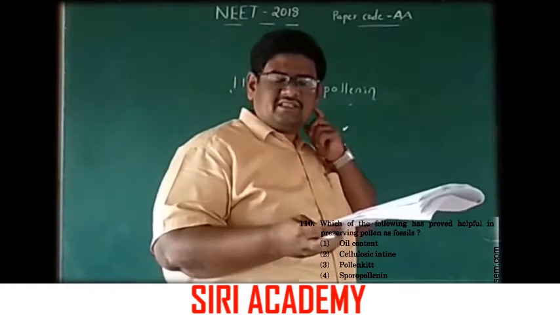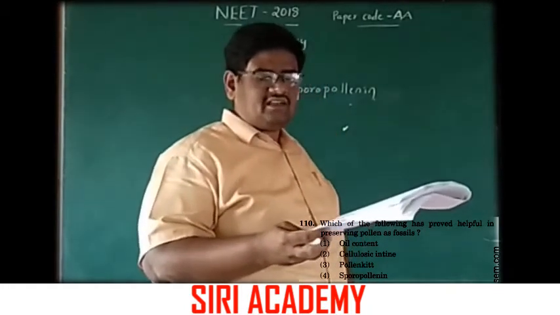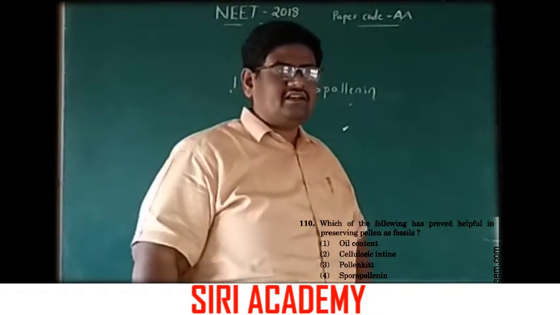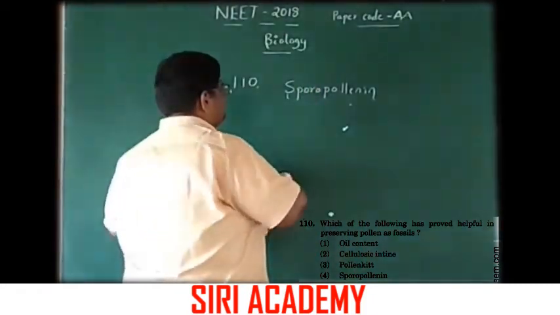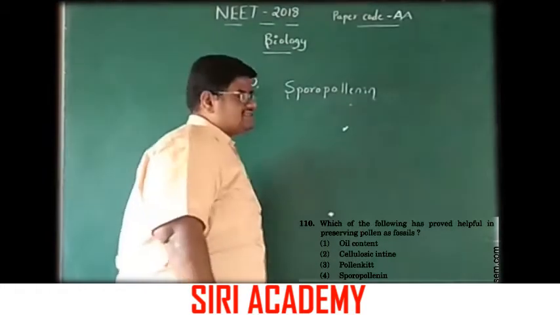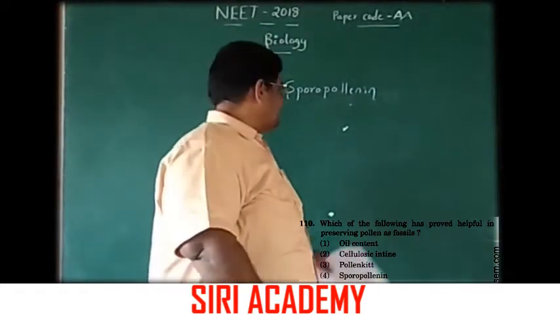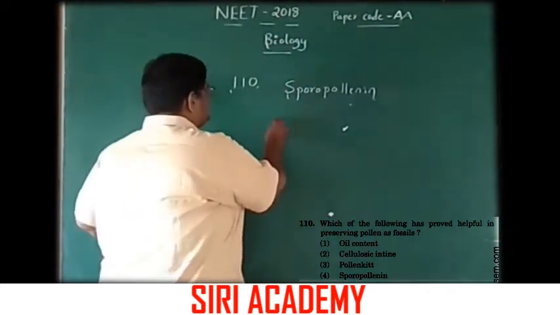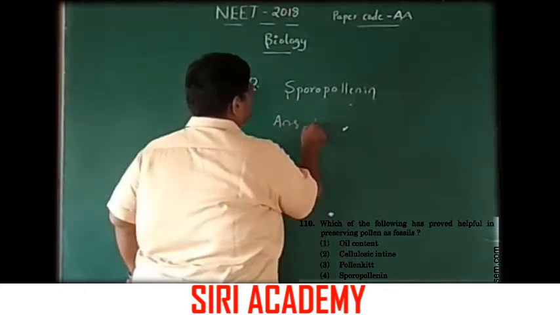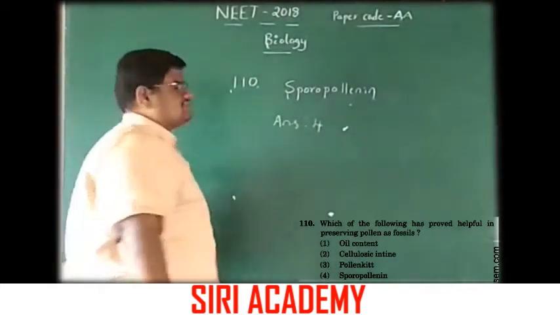They have the capacity to withstand physical, chemical and biological degradation. Enzymatic action does not take place on sporopollenin. So option 4 is the right answer.